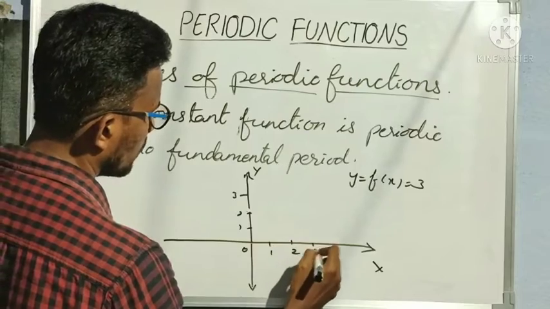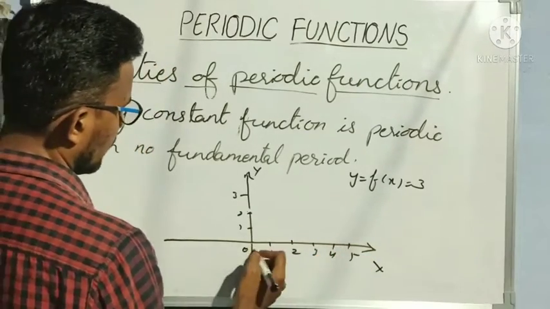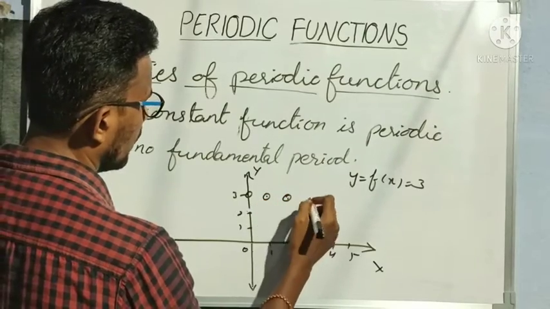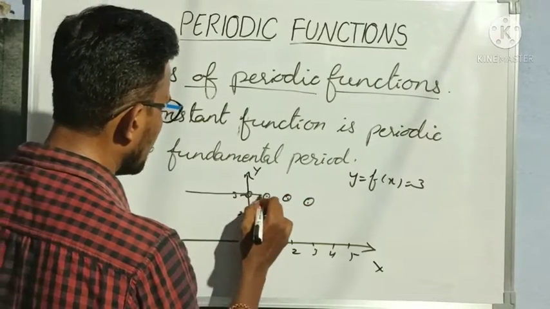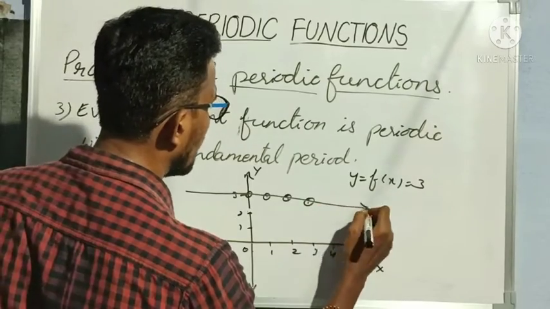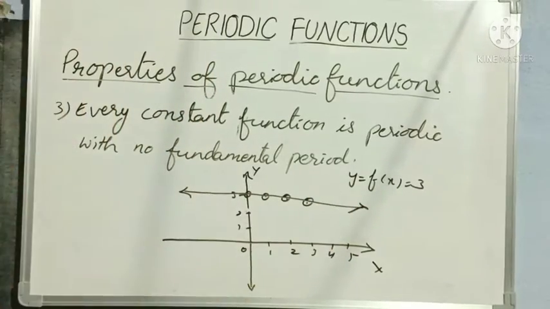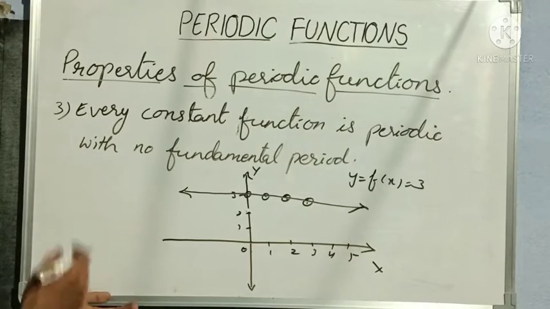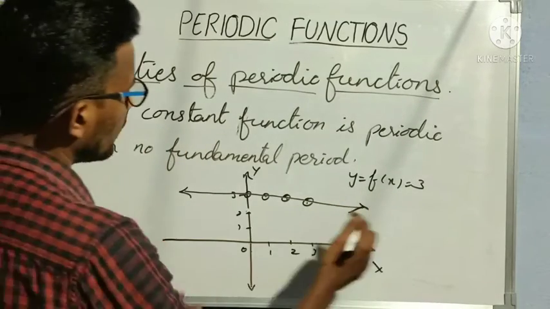1, 2, 3, 4, 5. Again, when x is 0, y is 3. When x is 1, y is 3. When x is 3, y is 3. So always, whatever the value of x you take, the value of y will always be 3. This function is called a constant function. Clear? So a constant function is a periodic function, right?